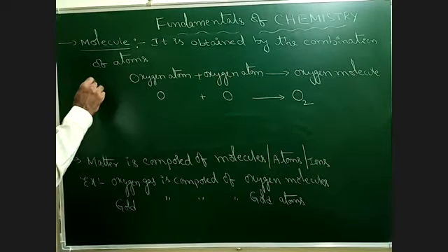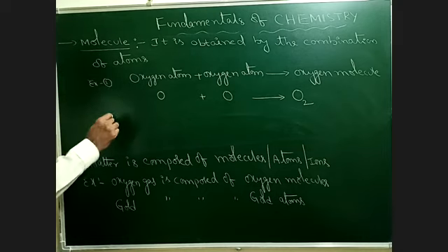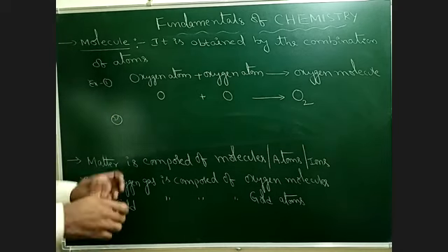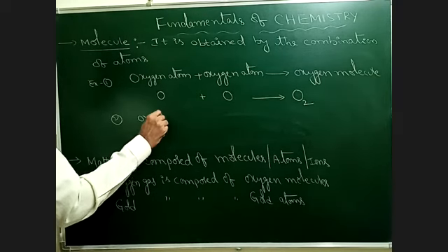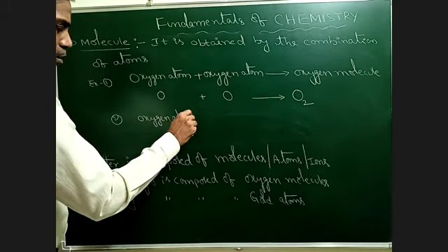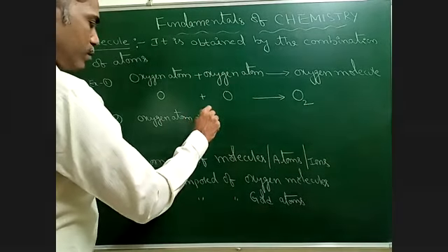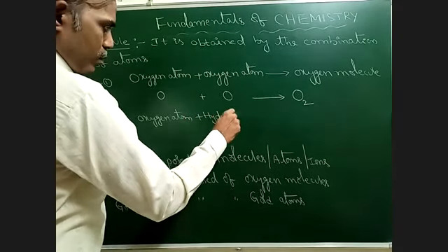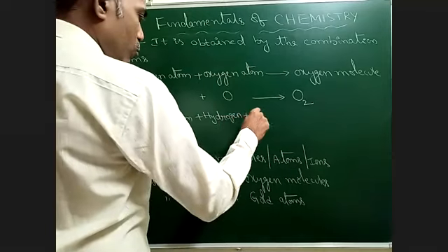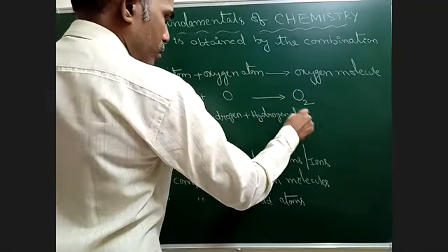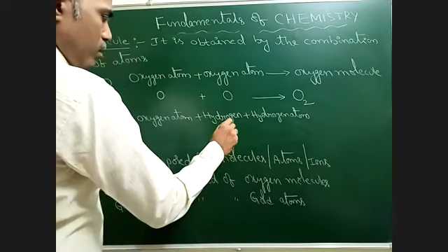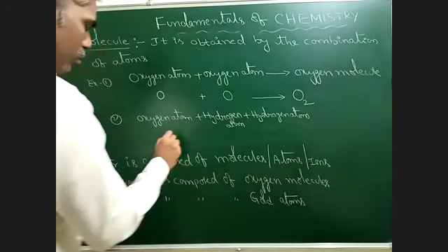Let me take another example. Let me combine more than 2 atoms. Oxygen atom plus hydrogen atom plus hydrogen atom. So total 3 atoms.